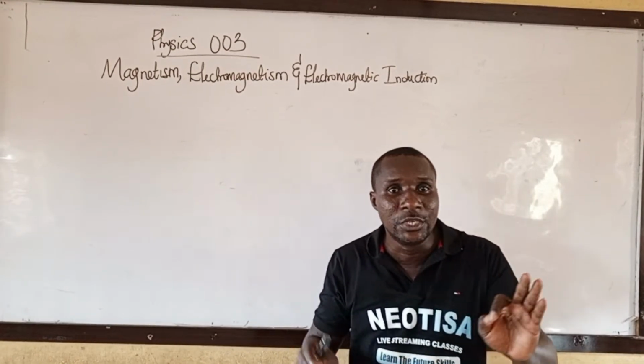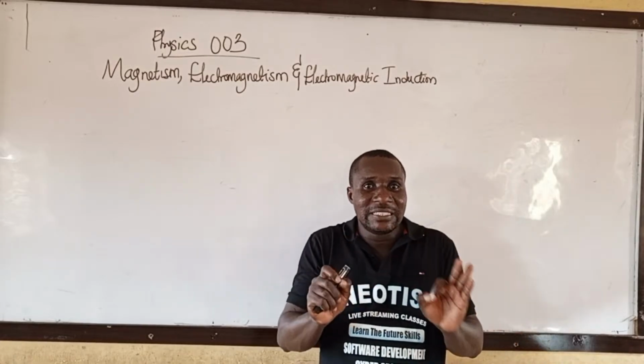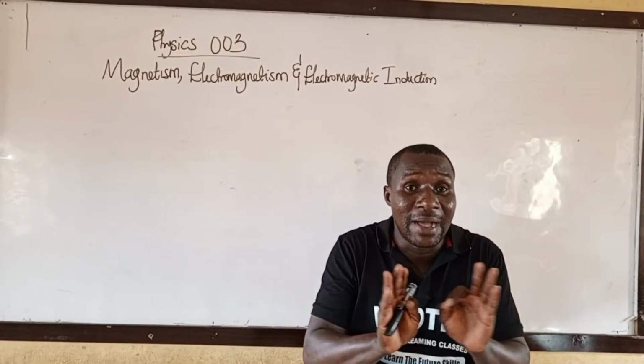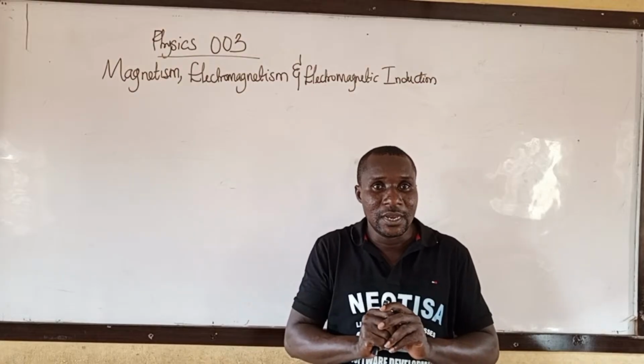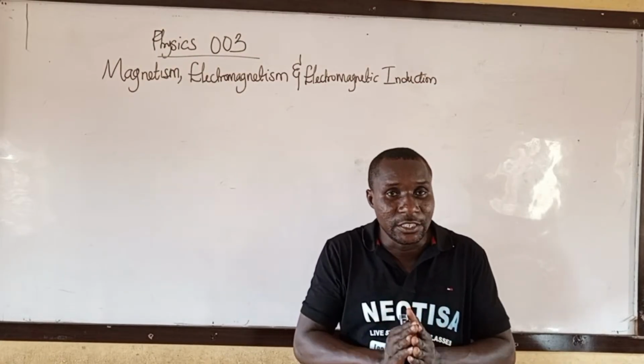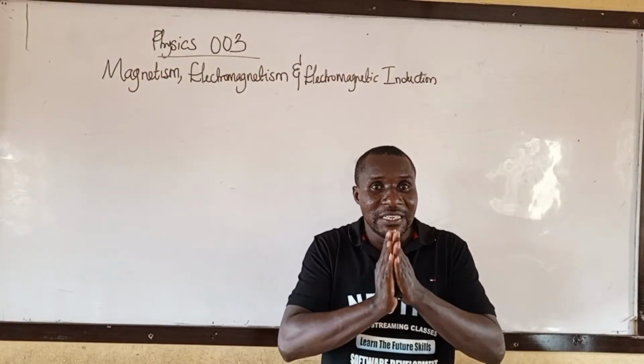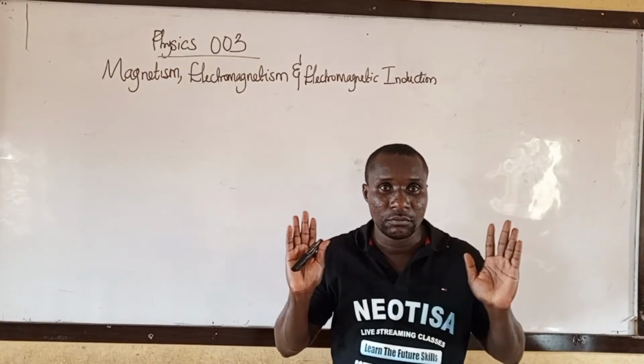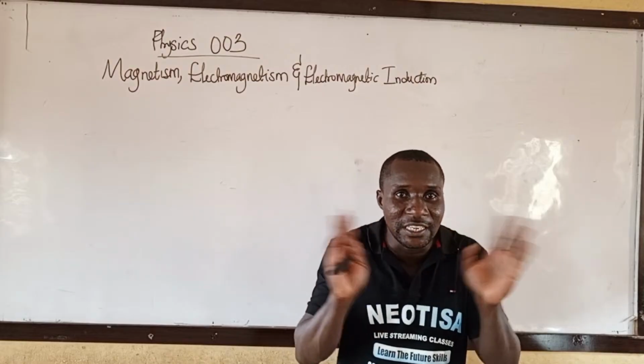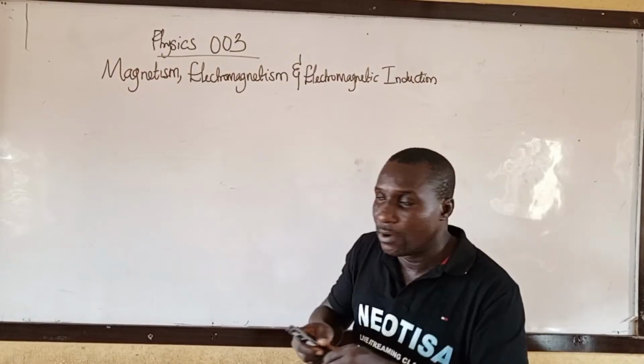Magnetism just deals with what? The magnet and Earth's magnetic field only. Let me repeat myself. Magnetism deals with magnets and Earth's magnetic field. No electricity is involved. Write it down.